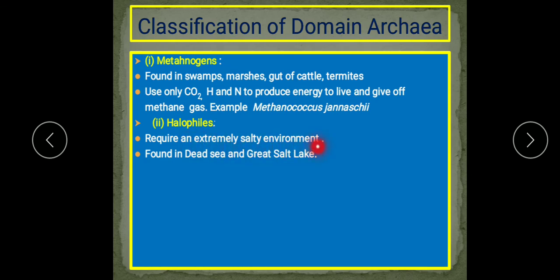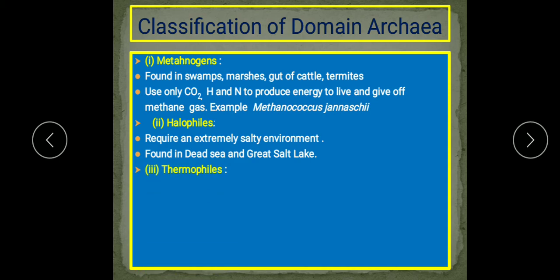How salty? About 10 times saltier than ocean water. You know ocean water is already salty, but these organisms require an extremely salty environment. These are found in the Dead Sea and Great Salt Lake.